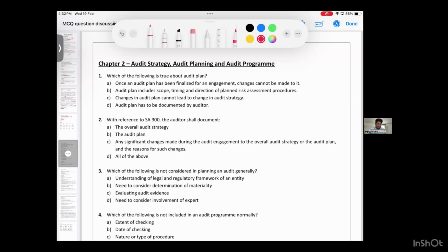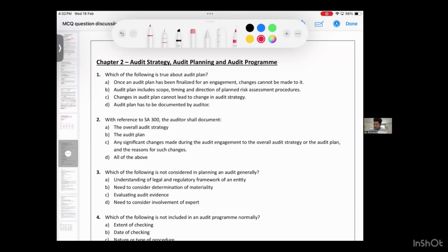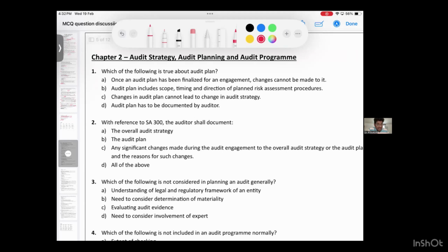First question. Which of the following is true about audit plan? Once an audit plan has been finalized for an engagement, changes cannot be made. That is false. Audit plans include scope, timing, direction of planned risk assessment procedures. Only risk assessment comes in the plan? What comes in the overall audit procedure?